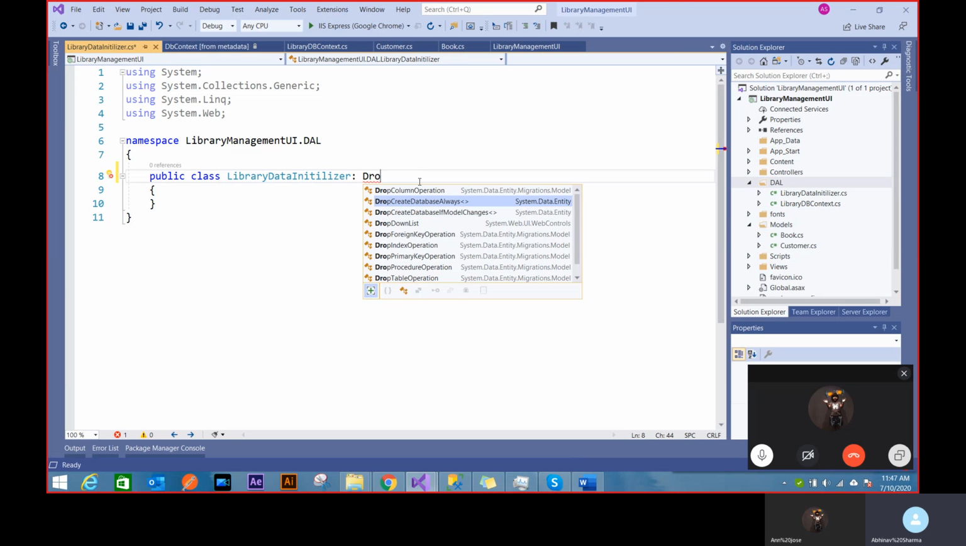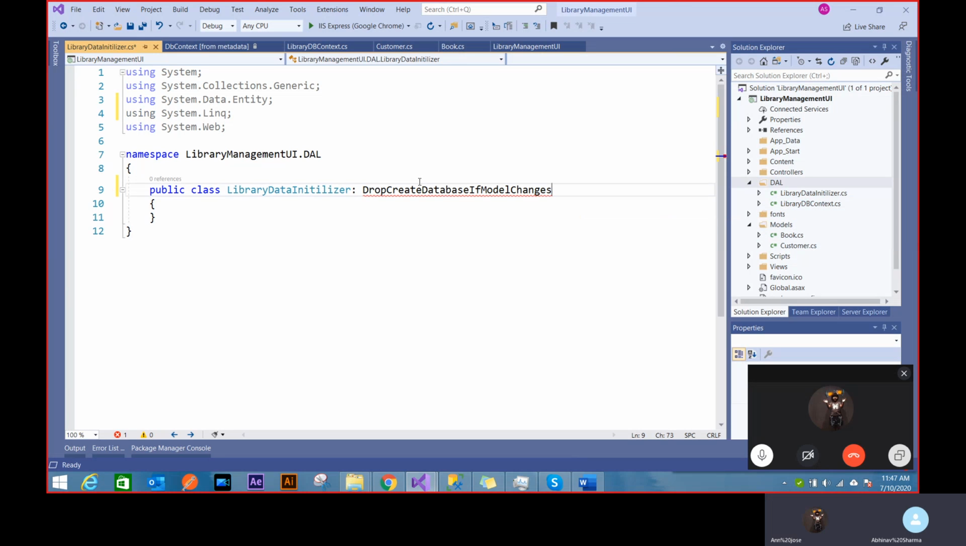There's also something called drop create database always. So every time I run my application, it will drop my database, create it, and put in the entire data again. But I don't want that. Once my data is filled inside my table, I want it to change only if my model is changing. I don't want my whole database dropped and created again every time I run my application and debug. But maybe you want that, so there's a functionality for that, but I'll be using drop create database if model changes.